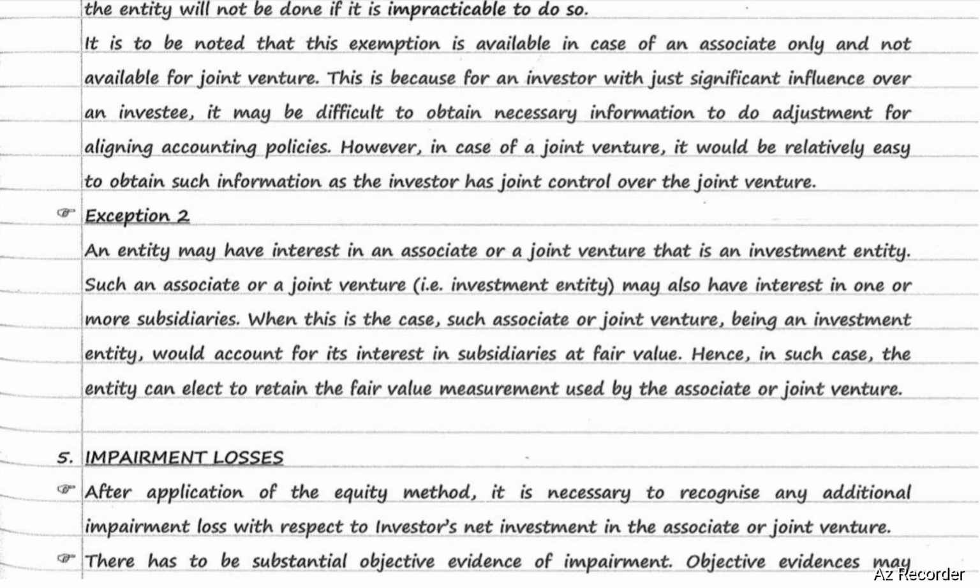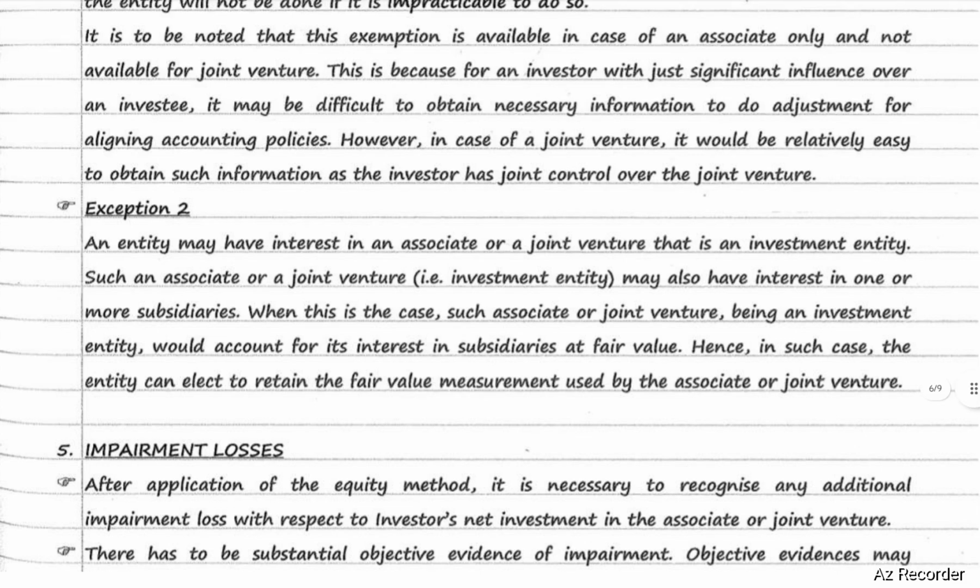Next, impairment losses. After application of equity method, it is necessary to recognize any additional impairment loss with respect to investor's net investment in associate or joint venture. There has to be substantial objective evidence of impairment.